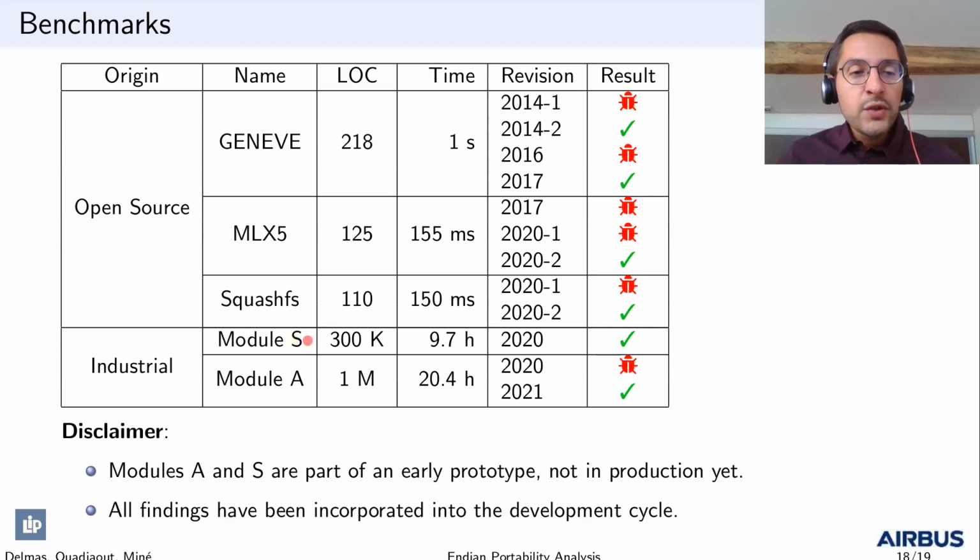We analyzed these two large code bases quite precisely with no false alarm related to Endian portability. Note that the analysis of module A was performed before its first integration into the simulator, and all findings have been incorporated into the development cycle. As a consequence, the simulation team were faced with zero Endian portability issue when integrating module A into their simulator for the first time.